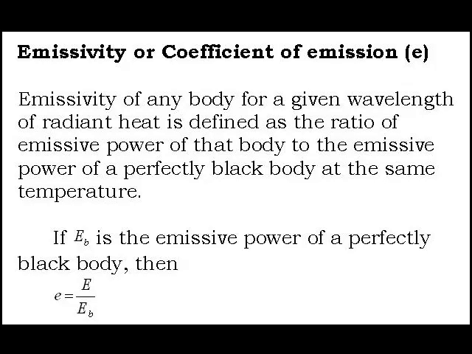Emissivity of any body for a given wavelength of radiant heat is defined as the ratio of emissive power of that body to the emissive power of a perfectly black body at the same temperature. Hence, if EB is the emissive power of a perfectly black body, then e is equal to E upon EB.